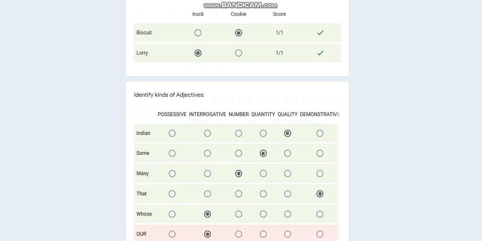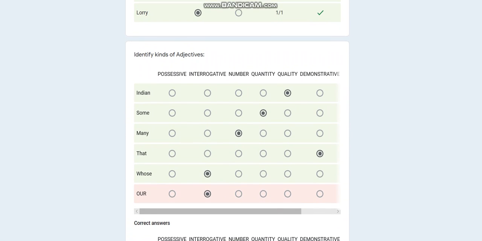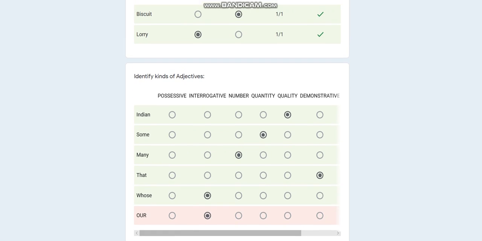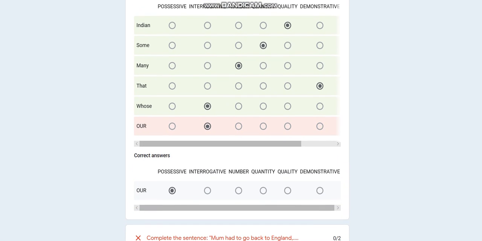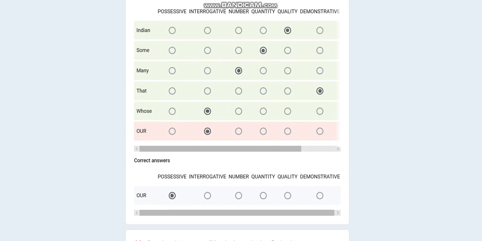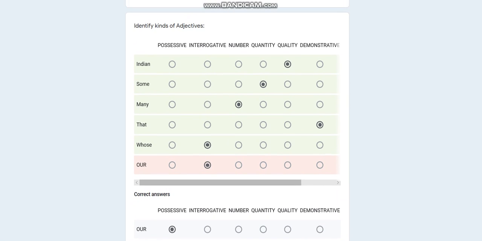Then I have this answer. You can see that I got Indian and the kind of adjective is quality. So I got it correct and it shows me the green mark.